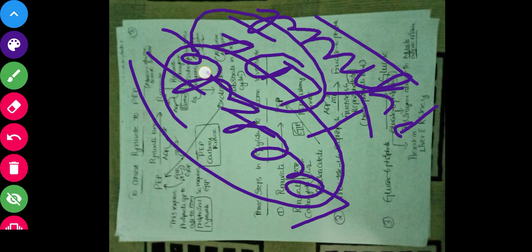Actually we need to talk about lactate forming glucose. How does the lactate form? Lactate will first form pyruvate. How will this happen? There is an enzyme called LDH, lactate dehydrogenase. This lactate dehydrogenase is a reversible enzyme, so it can form lactate to pyruvate or pyruvate to lactate. That's what we'll see in the next slide, guys.